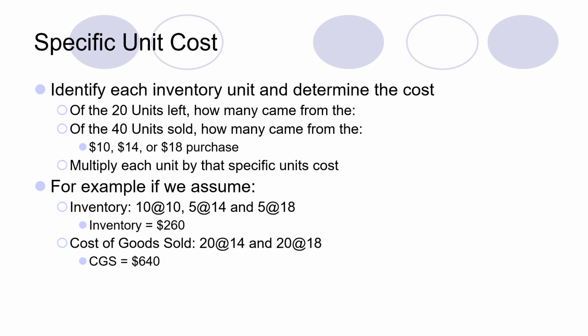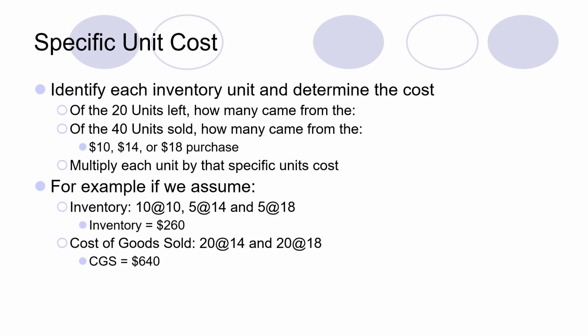So they'll tell you which units were sold, or which units are in the ending inventory, and when they were purchased and what their specific cost was. In this case, in ending inventory we have 10 units from the purchase at $10, 5 from $14, and 5 from $18.